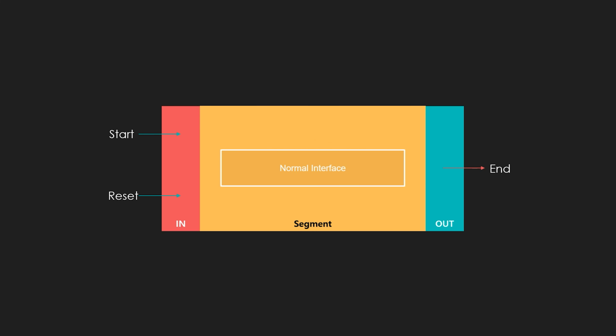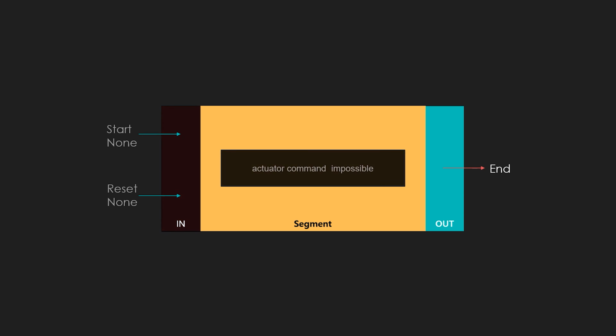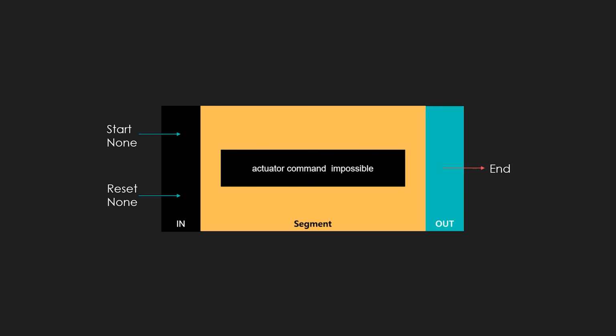There are 3 types of input-output of actual action: start, reset, and end. If all input-output can be instructed and observed, it is called a normal interface. If the actual behavior cannot be instructed to execute, it is said that the cause of its direct start and reset is unknown, and this behavior is said to be a non-commandable attribute.